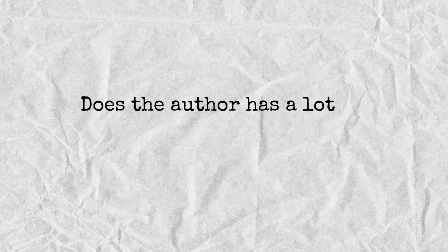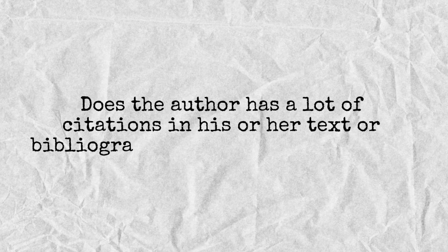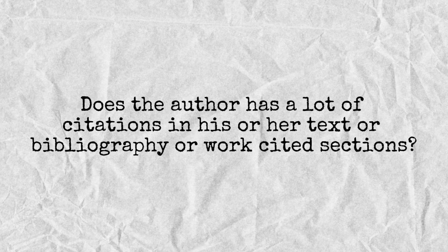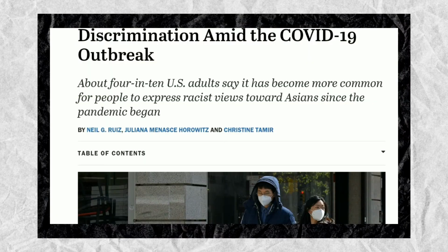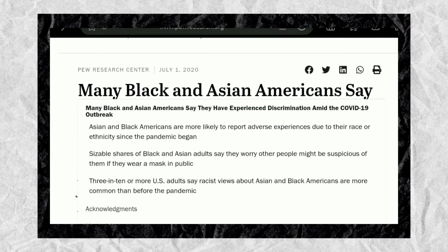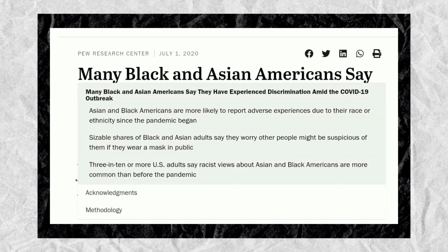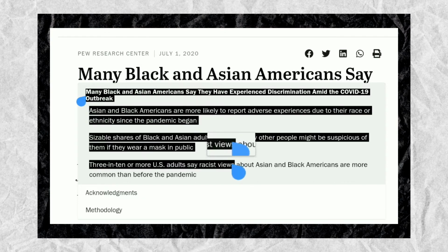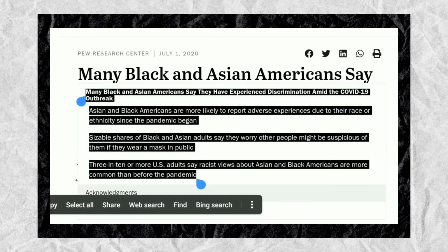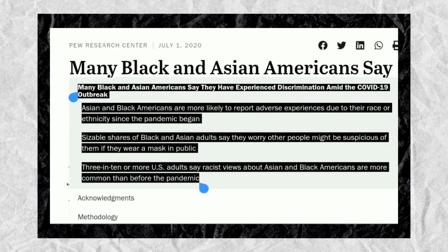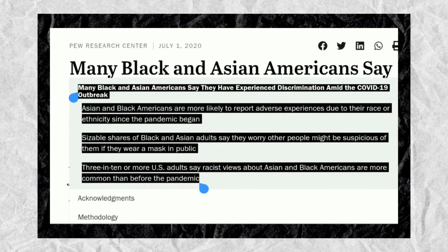Does the author have a lot of citations in his or her text, or bibliography, or works cited sections? Yes, it was stated there that Asian and Black Americans are more likely to report adverse experiences due to their race or ethnicity since the pandemic began. It also stated that sizable shares of Black and Asian adults say that they worry other people might be suspicious of them if they wear a mask in public.